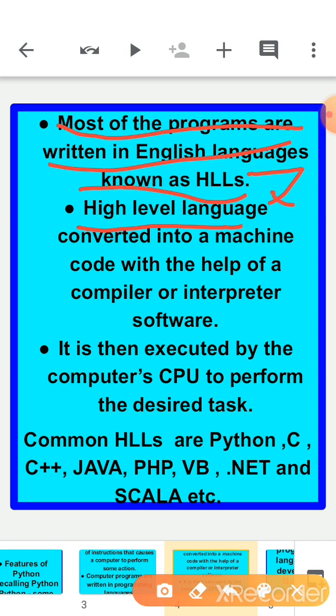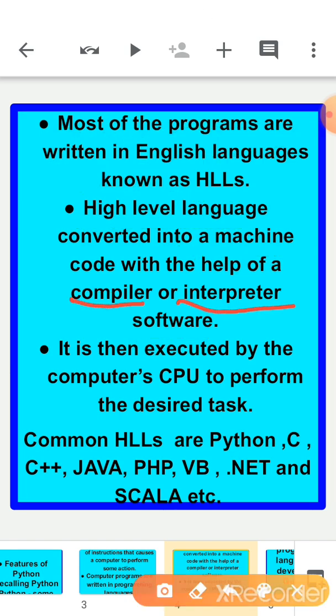Now high level language is converted into machine code with the help of the compiler and interpreter software. See children, two words are there, compiler and interpreter. Both are checking the code, whatever code you have written in the computer. Both are doing the same thing, but the difference is here. Let's imagine this is your code, whatever is written in the slide, or we can say coding.